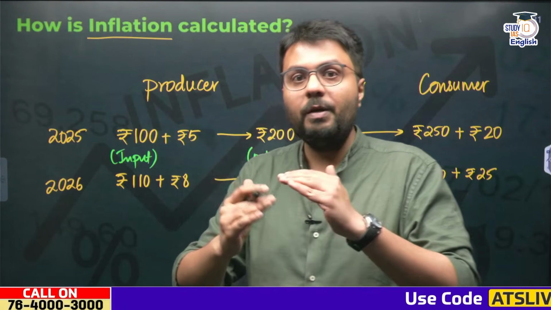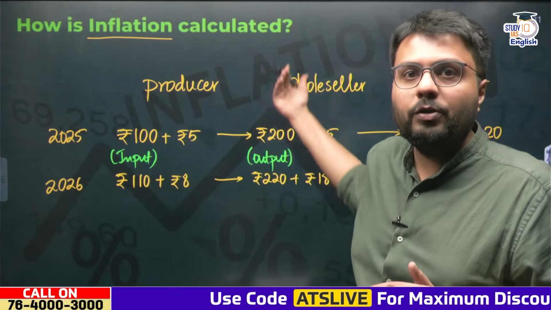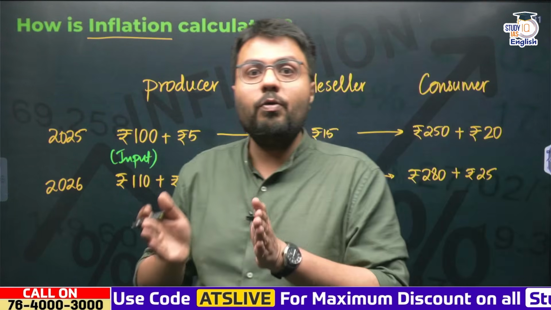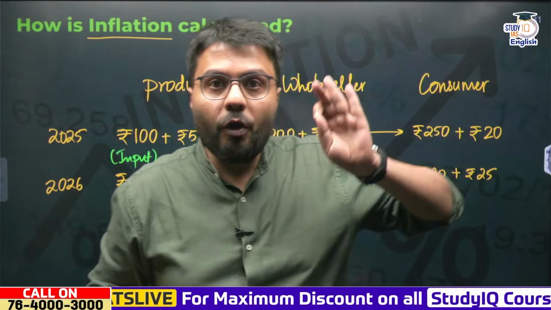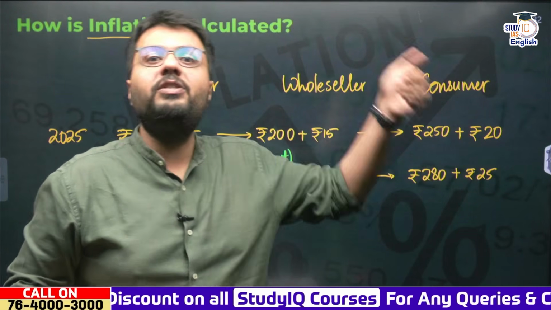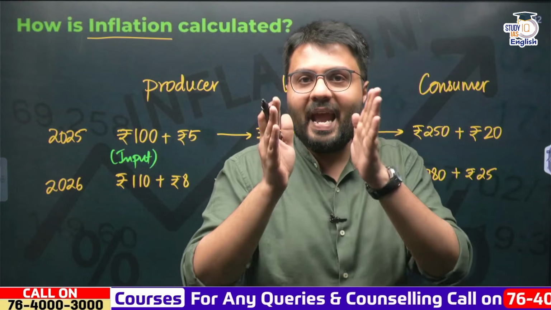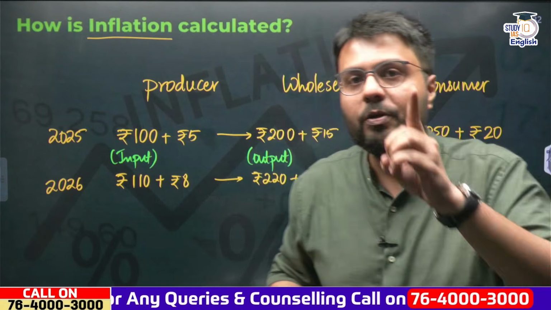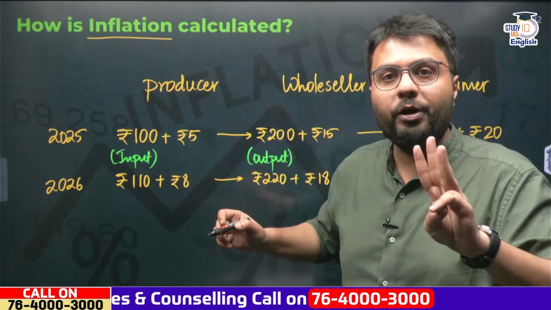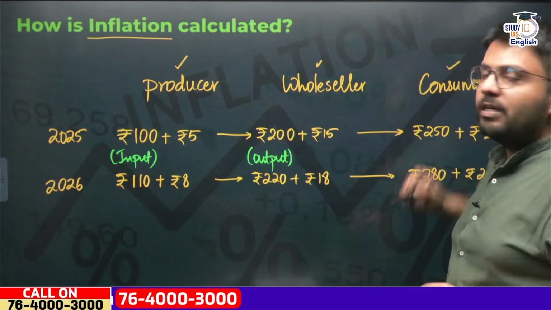These might include the producers of the product, the sellers of the product called wholesalers, or the perspective of the person or entity responsible for purchasing the products, that is, end consumers. So theoretically, in any well-functioning economy, we calculate inflation from three different points of view: that of a producer, wholesaler and a consumer.